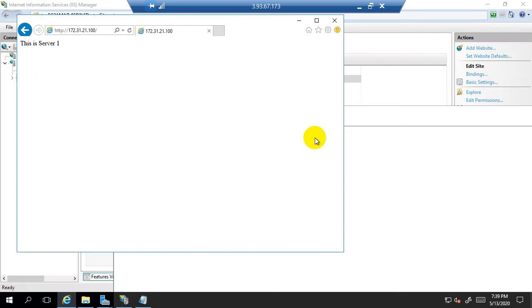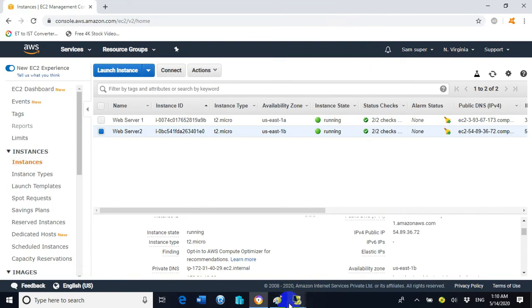So hence we can say that our web server or the website is working fine. There is no problem, there is no issue with the website and the web server. So this is great news for us. So now we will proceed with the same sequence of steps for the EC2 instance 2 also, or the web server 2. So now let's go to the EC2 instance 2.